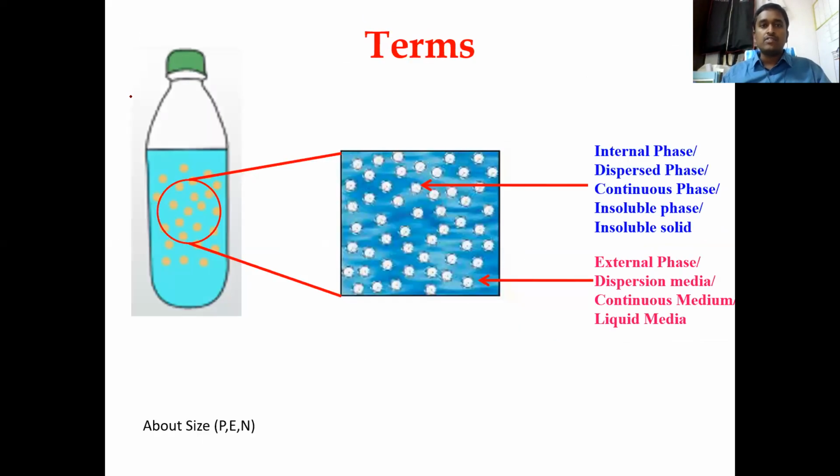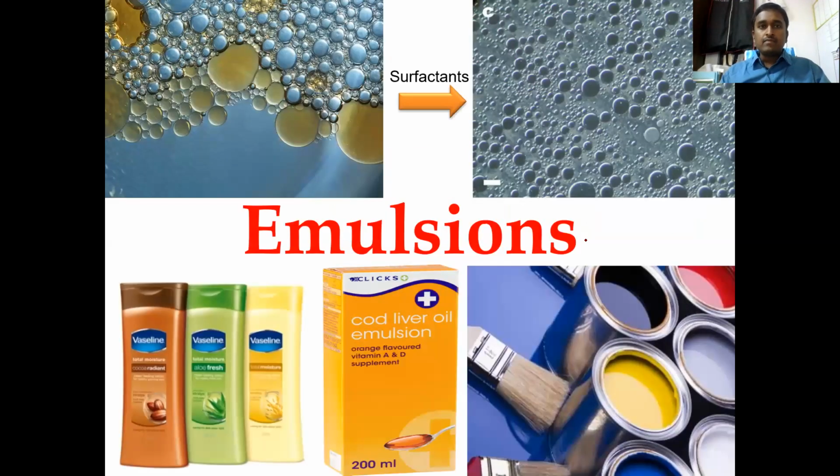These are the terminologies we use for suspension and emulsion. For the internal phase, we can say internal phase, dispersed phase, insoluble phase, or insoluble solid. For the external media or solvent, we can say external phase, continuous media, and liquid media. This is how an emulsion looks under a microscope: different sizes of oil globules and water globules dispersed in the media.